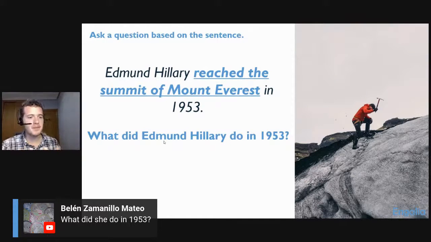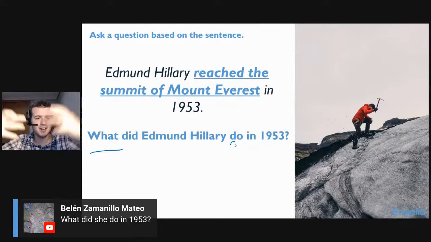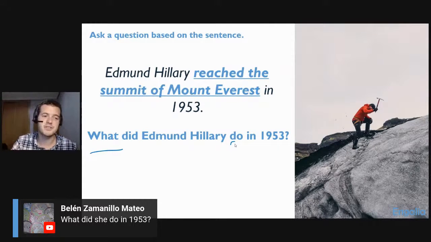Whenever we're asking about the activity, it can be a very long explanation, a very long part of the sentence. But the question to get that information is very short. What did he do? Very simple, very short, right? So if you ever want to know about an action that somebody does, this is the way to ask it. What did the person do? This is what I was talking about. It seems complicated because it's very long and it's hard to get the answer, but then it's actually a very short, simple question. Very good. That point goes to Belen. Congratulations. All right, here we go.